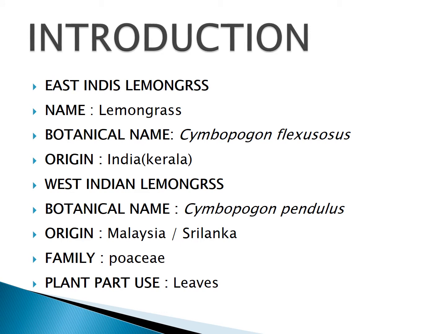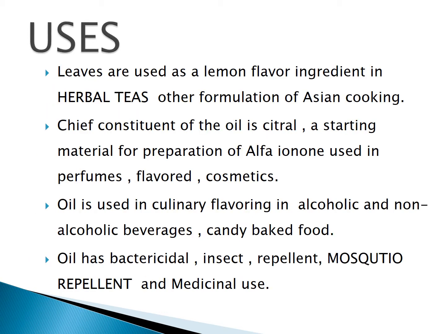of lemongrass. East Indian lemongrass, botanical name Cymbopogon flexuosus. Its origin is India, Kerala. West Indian lemongrass, botanical name Cymbopogon pendulus. Origin Malaya, Sri Lanka. Family Poaceae. Plant part used: leaves. Then the uses of lemongrass.